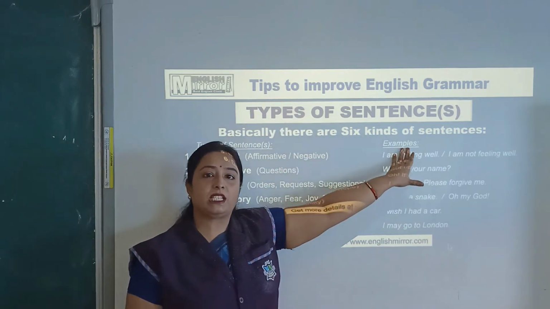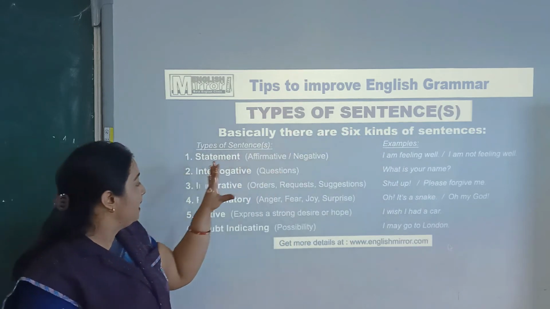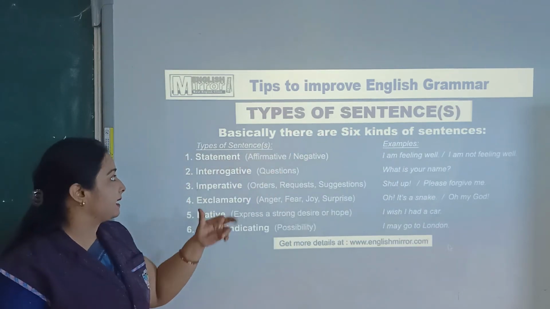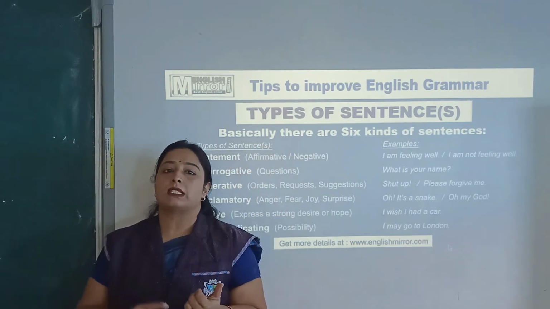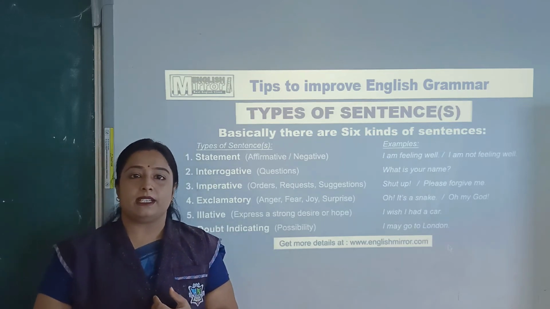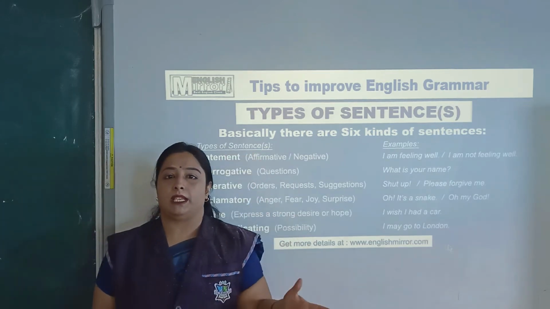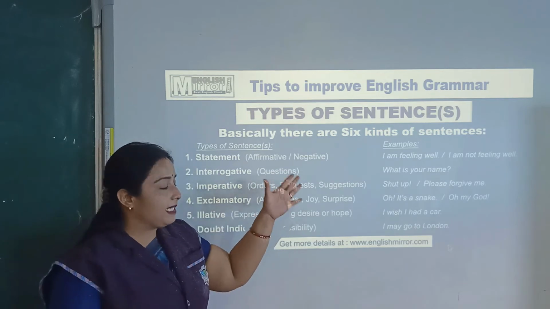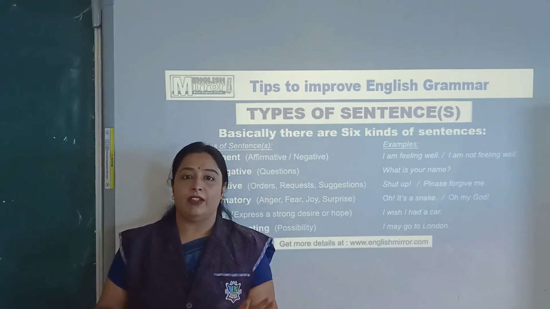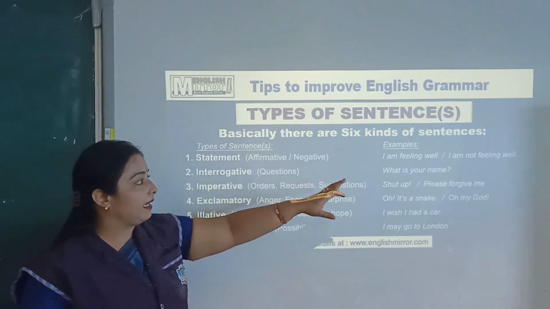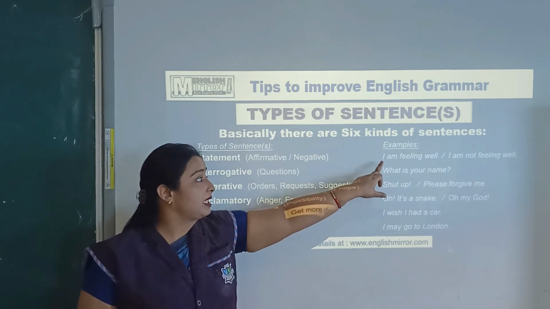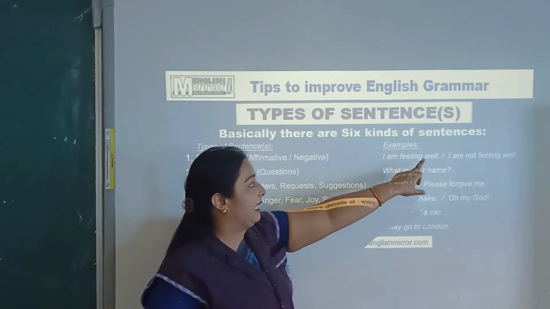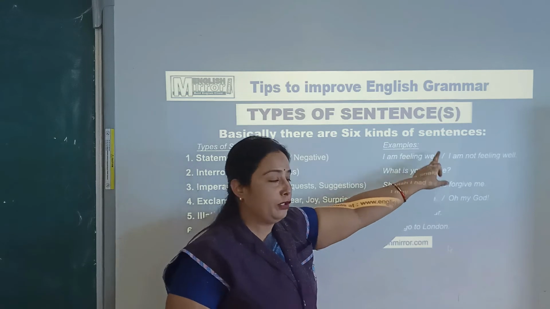Basically there are 6 kinds of sentences, but in your syllabus there are 4 types of sentences. First is a statement, also called declarative or assertive sentence, which states something, which says something. For example, I am feeling well. You start the sentence with a capital letter and end with a period or a full stop.